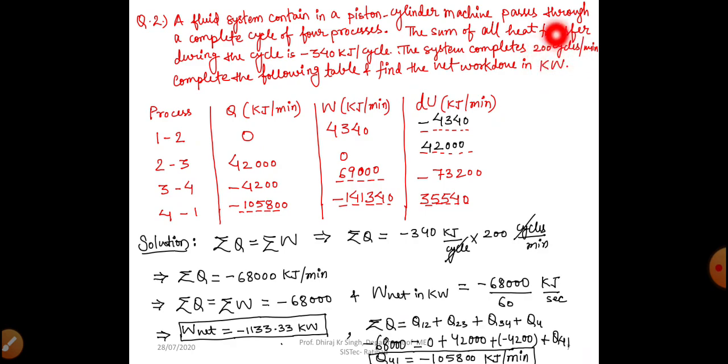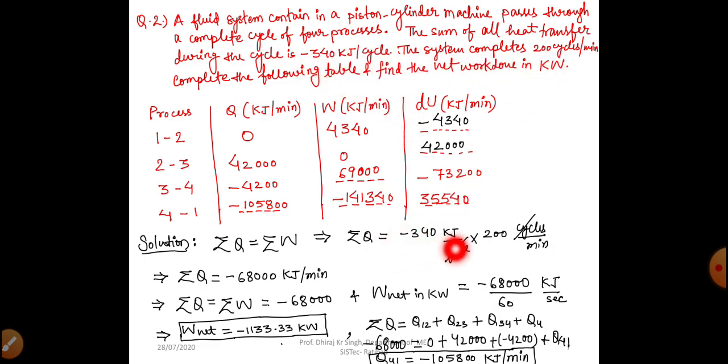When we multiply this 200 with the sum of all heat transfer per cycle, we will get the total amount of heat. We know from the first law of thermodynamics, for a cyclic process, summation Q equals summation W.